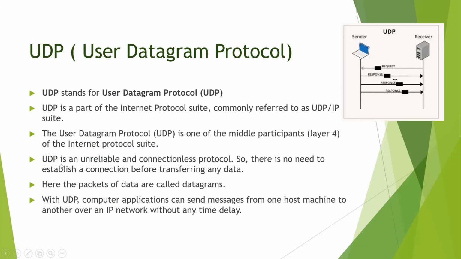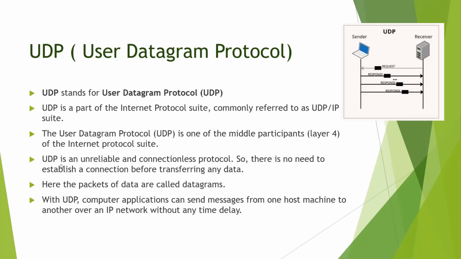Also, UDP is an unreliable and connectionless protocol. As it is a connectionless protocol, there is no need to establish a connection before transferring any data. The packets of data sent by UDP are called datagrams.